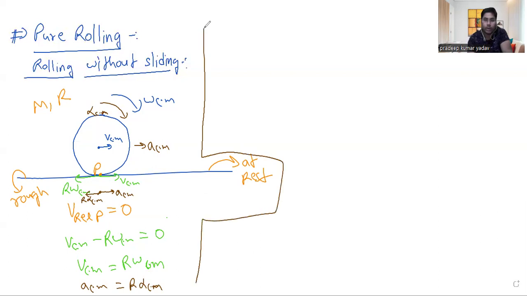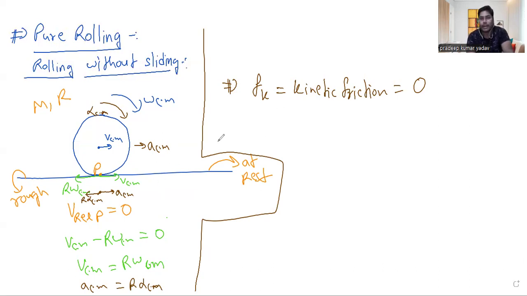Now let's talk about the forces. Let's talk about kinetic friction. Basically, kinetic or dynamic friction will be zero. Why will it be zero? Because this point with respect to the surface is at rest. This point doesn't have any relative motion. It is not sliding relative to the surface. So kinetic friction cannot exist in pure rolling motion, because for kinetic friction, actual relative sliding should be there. We have already studied this in the friction concept.